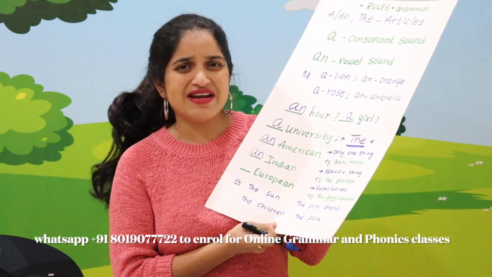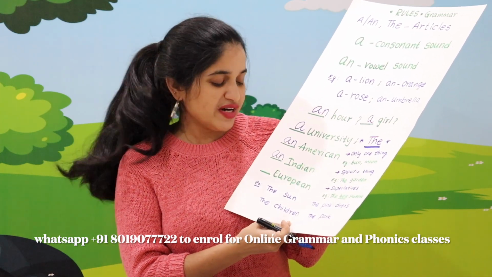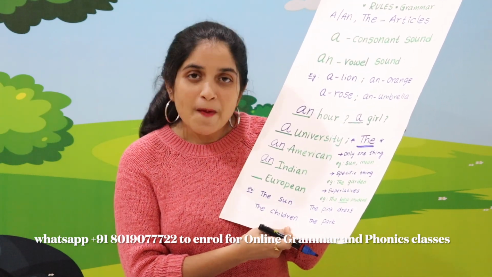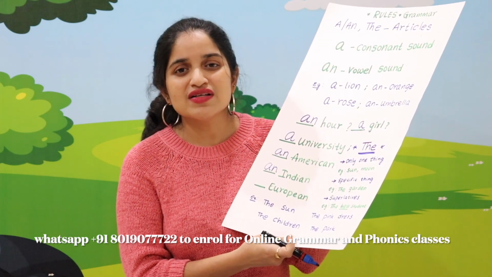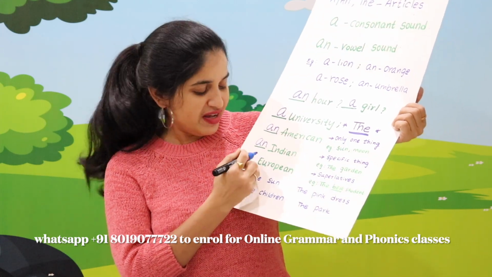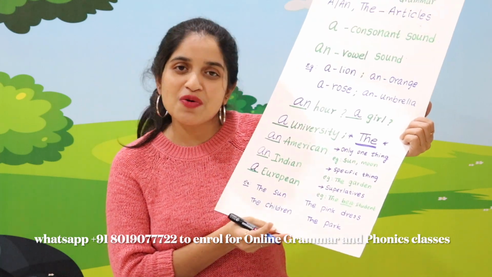European. Is it making any vowel sound or a consonant sound? Just read again and check and tell me the answer now. European. U is not a vowel sound. It's a consonant sound. And that's why you have to write the prefix a for European.